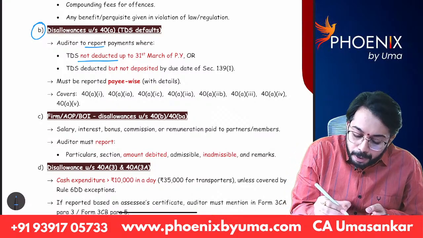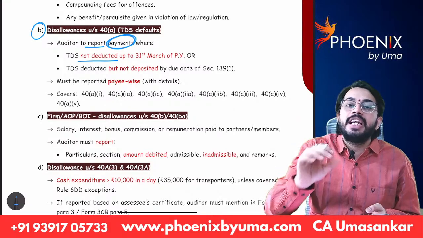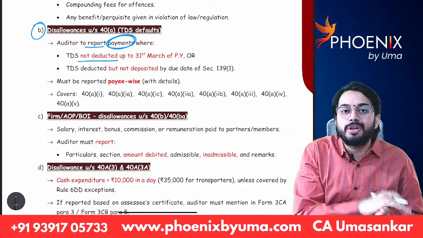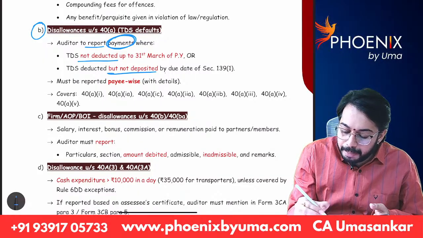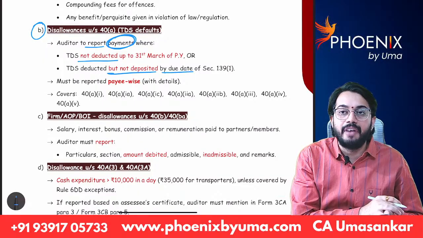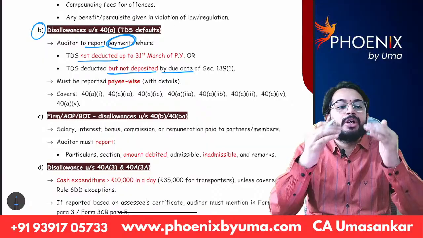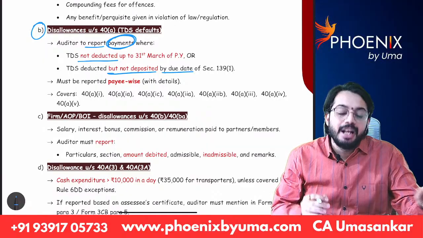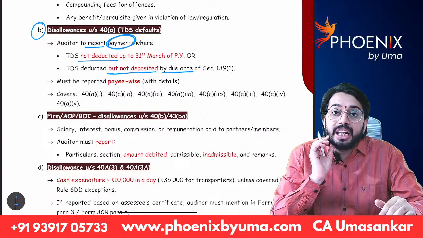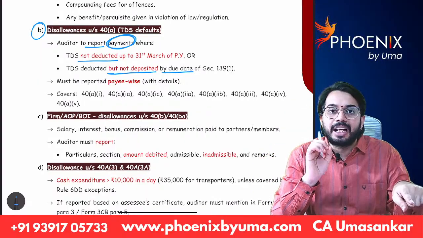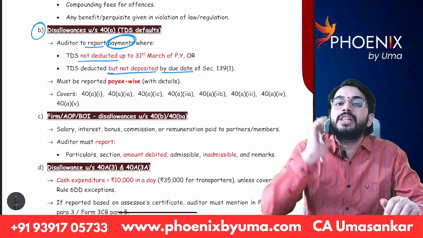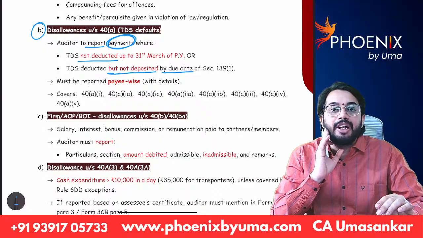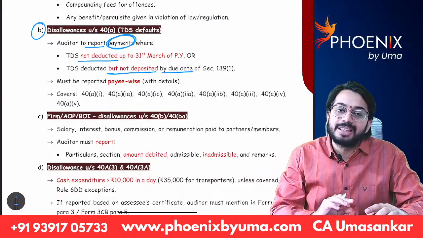So, auditor has to report payments for which TDS is not deducted, and payments for which TDS is deducted but not deposited to government by due date under section 139(1). All the information. So whenever you are doing tax audit, the transactions for which TDS is not deducted are required to be reported in clause 21 subclause B. If TDS is deducted, you have to check whether it is deposited to government or not. If it is not deposited to government, those transactions are also required to be given in clause 21 subclause B. Okay.